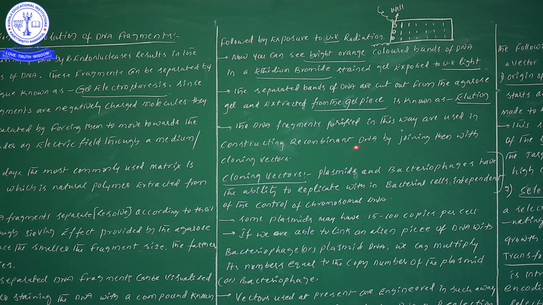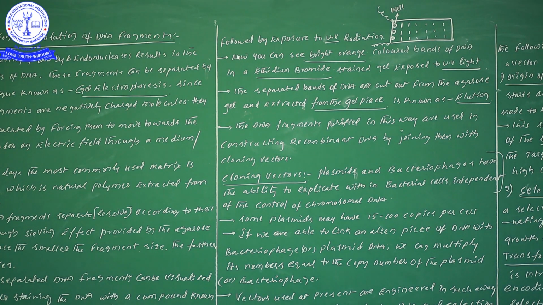So how can we construct recombinant DNA? By joining this particular DNA fragment with the cloning vectors, which is the plasmid we will be taking now. By keeping these DNA fragments with the cloning vectors, definitely we can create recombinant DNA. In the previous class I told you in the diagram. This recombinant DNA is connected to the cloning vector, and later we will incorporate this entire thing into the host. Within the host, our recombinant gene will be multiplied.